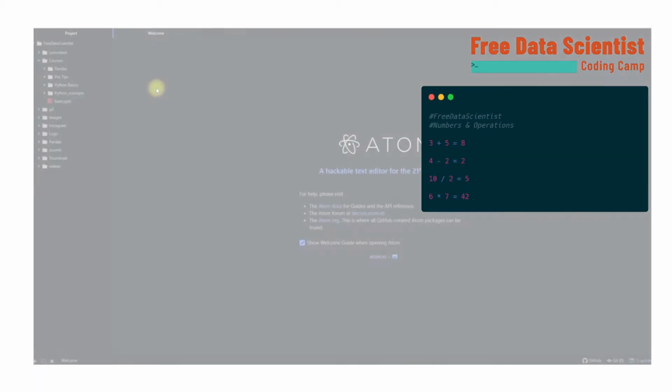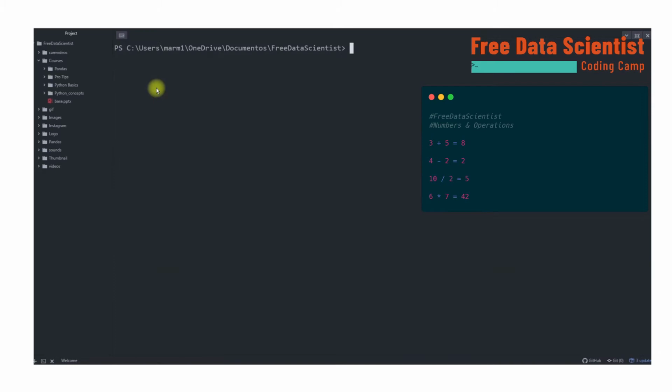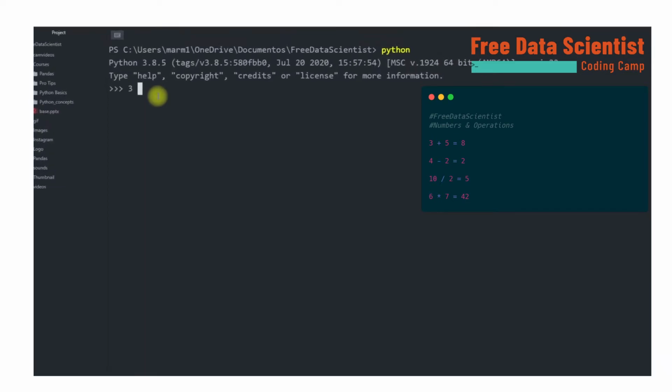We will start this exercise by opening the terminal and calling Python, and then enter. After Python is initiated, we can directly try our operations. In this terminal session, we can test the basic mathematical operations, addition, subtraction, multiplication, and division, from the previous example. We will start to write 3 plus 5 and press enter. The result is 8.